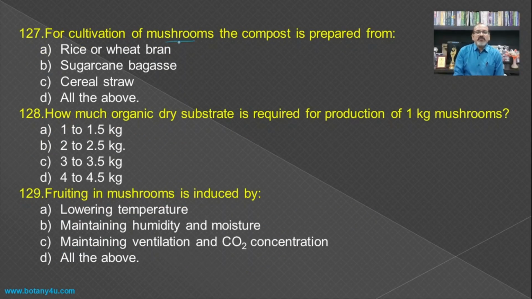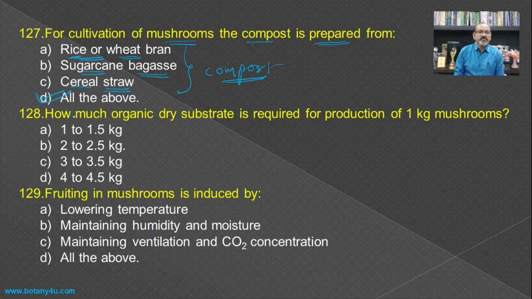Then, cultivation of mushrooms. The best mushroom compost is prepared from... There is a need to prepare compost for the cultivation of mushrooms, and this is prepared with the help of either rice bran or wheat bran, then sugarcane bagasse and cereal straw. All three are used for the formation of compost for cultivation of mushrooms, and hence all of the above is the answer.